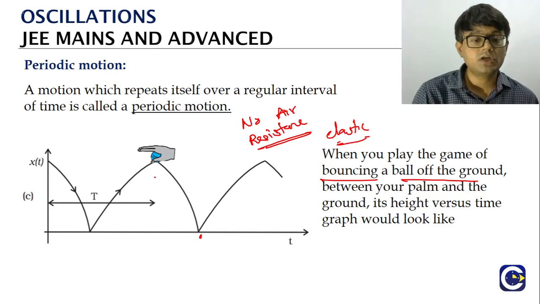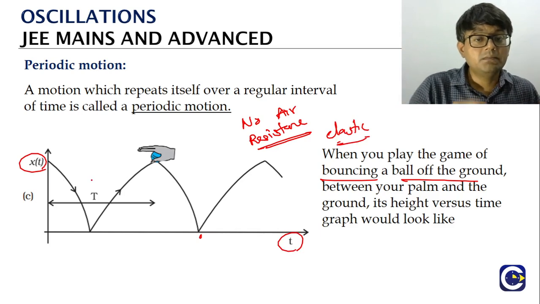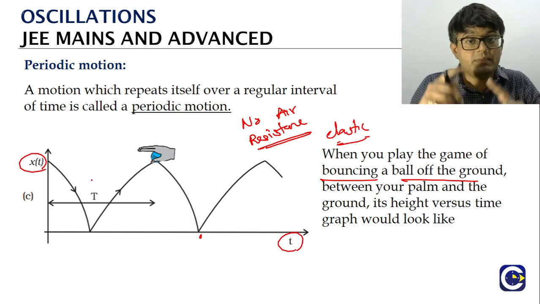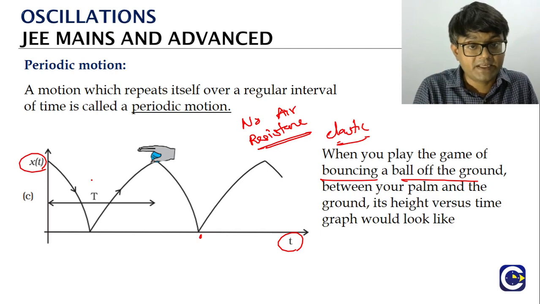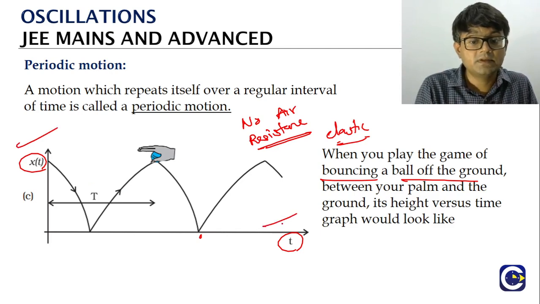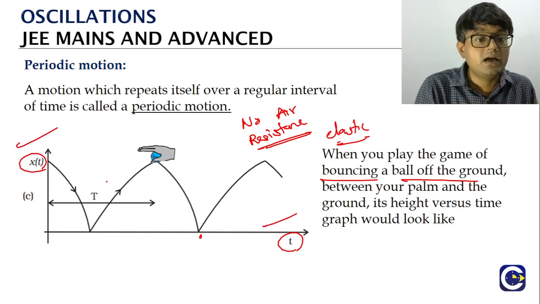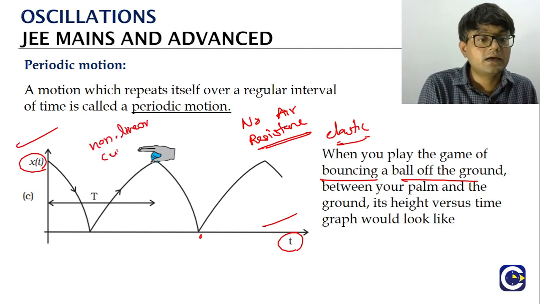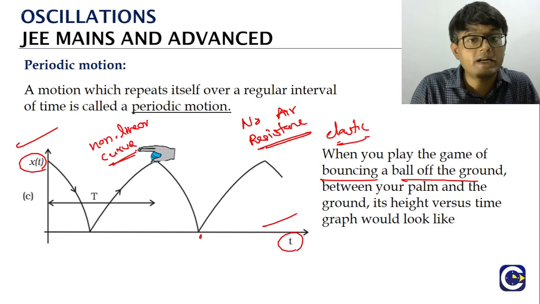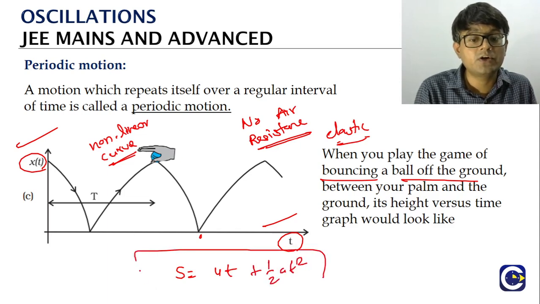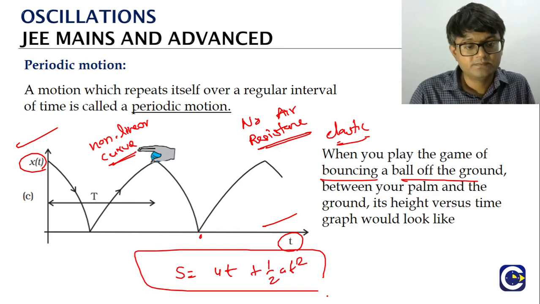If you look at the position versus time of the ball, remember, when it is going up or coming down, it moves under the acceleration due to gravity. So the position versus time will not be a straight line, it will be a non-linear curve, because the function is given by a quadratic equation. Remember, in the case of uniform acceleration motion, what is the displacement function? x is equal to ut plus half at squared. So we are typically going to have a quadratic relation.